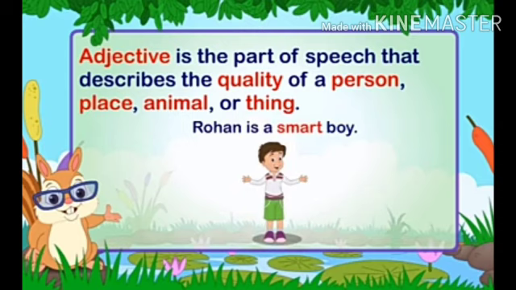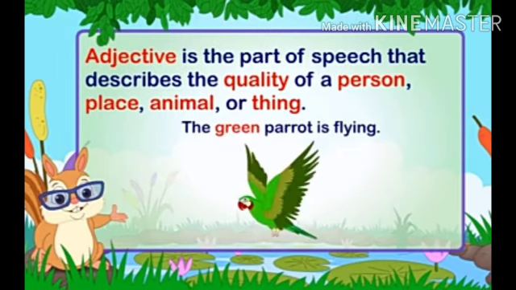How is Rohan? He is a smart boy. Now, the next point is the green parrot is flying. Now, what is the quality of the parrot? The parrot is of green color. That is why the green parrot is flying.